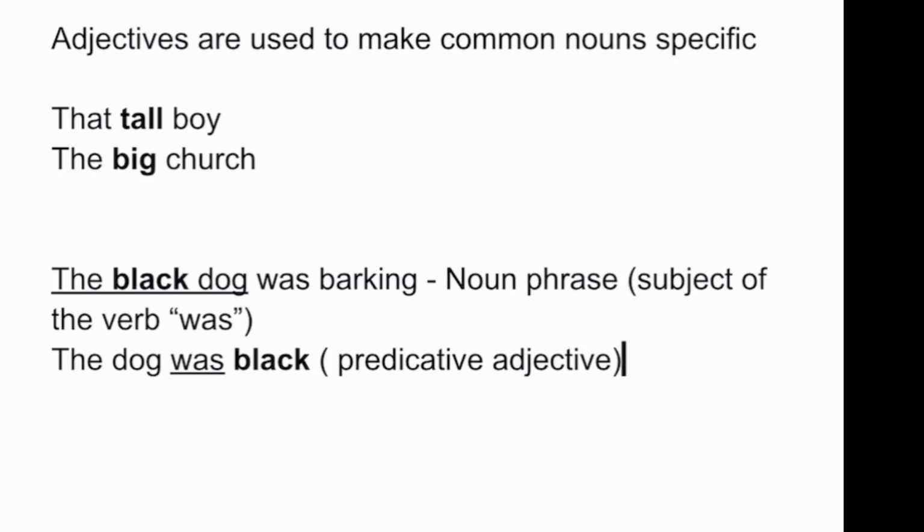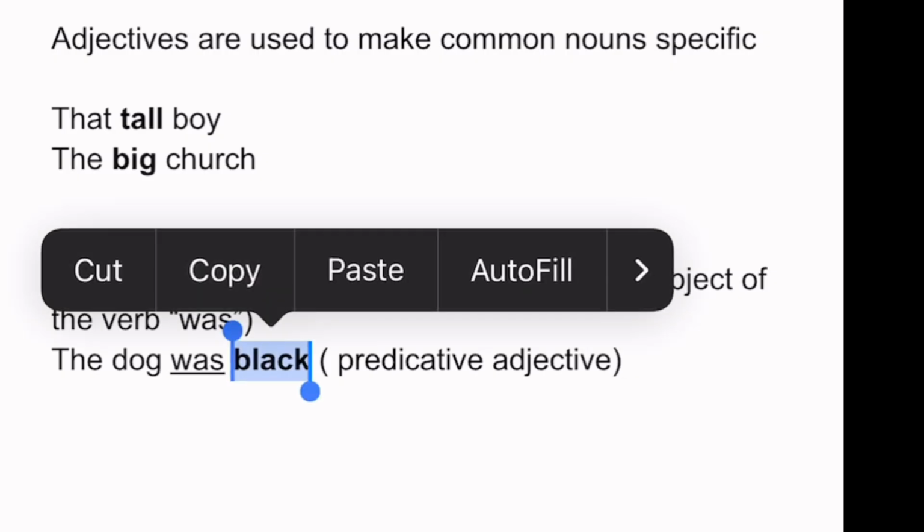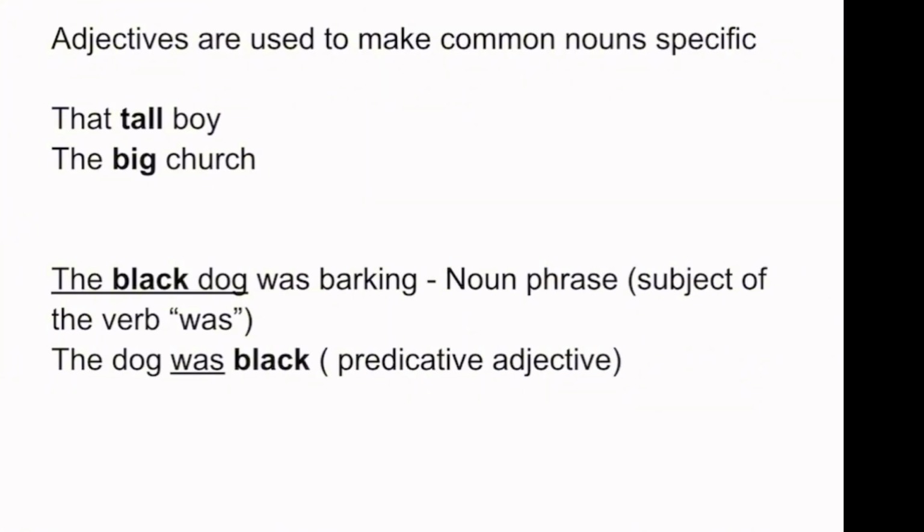And for more context, the grammatical name for black in this sentence is subject complement. That's what we call it in the English language.